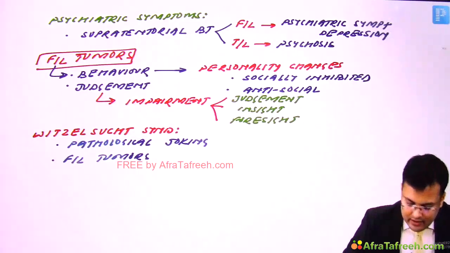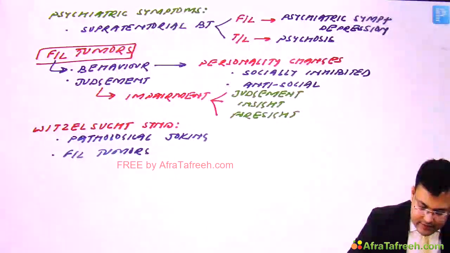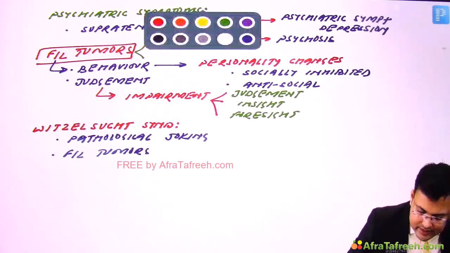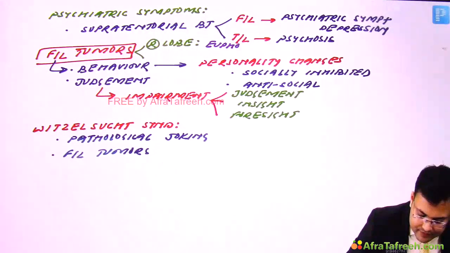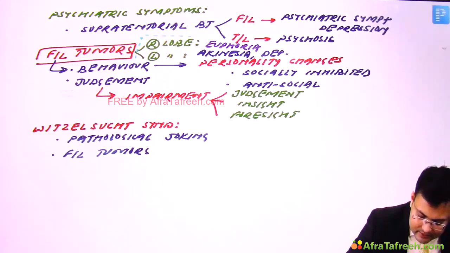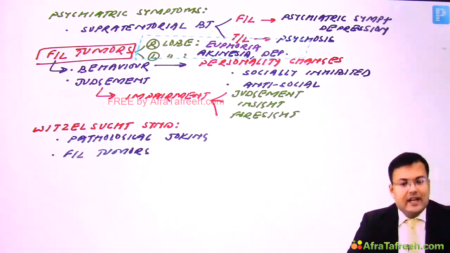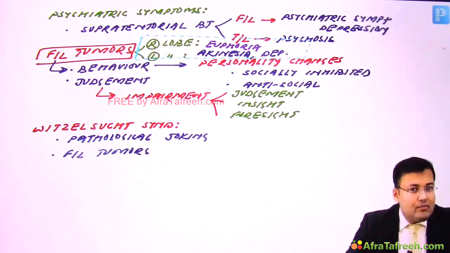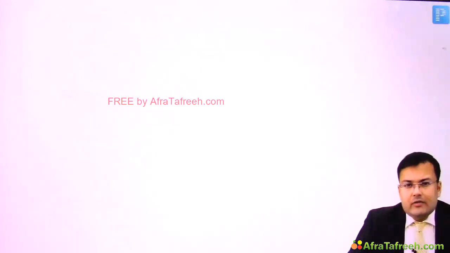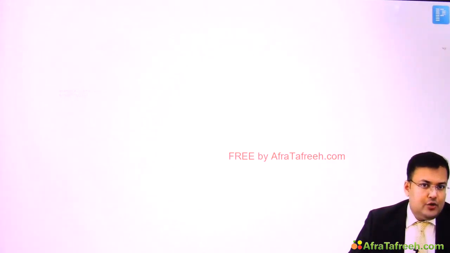Akinesia and depression. So see, in frontal lobe tumors, if the patient has a tumor in the right lobe, these patients have euphoria. And if the patient has a left lobe tumor, these patients have akinesia and depression. Clear? So these are the important points related to psychiatric symptoms, and these are frequently asked in exam. Now we are going to discuss the individual brain tumors in detail.